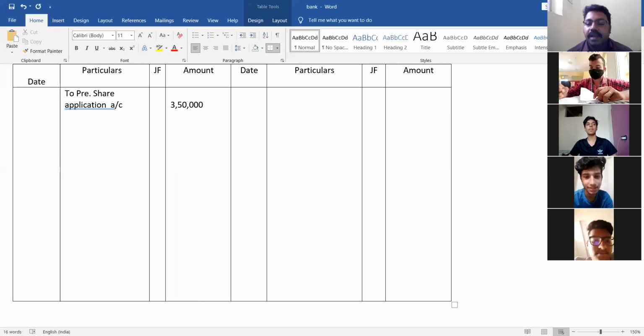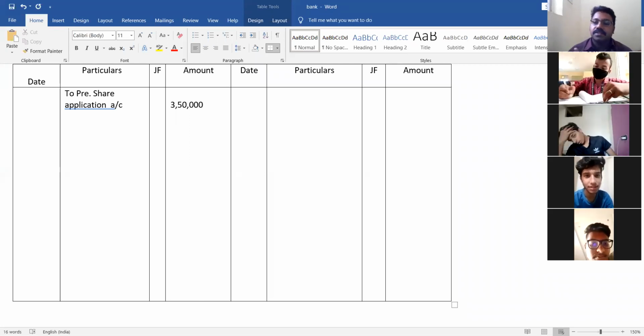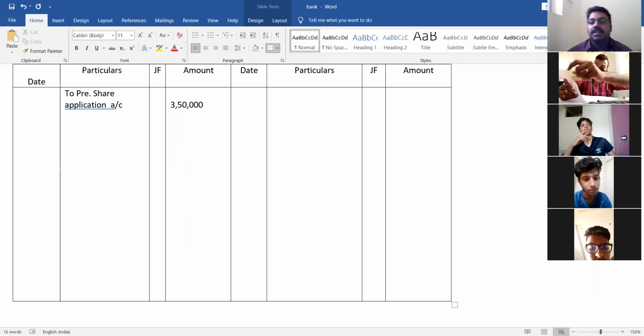Next, in the general entries, the bank account's first general entry is bank account debit to share application money. The second general entry is preference share application money account debit to preference share capital. Bank is not there in the second general entry. Third general entry: preference share allotment account debit to preference share capital and security premium. There also bank is not there.